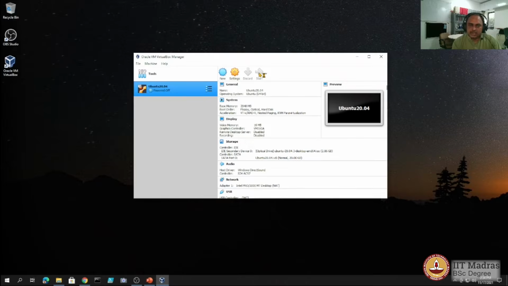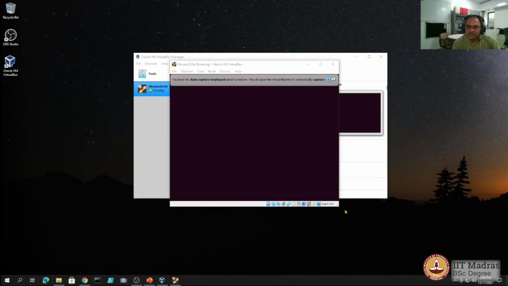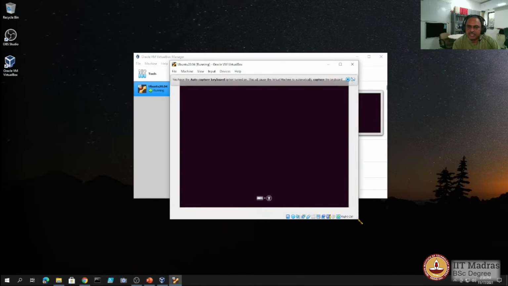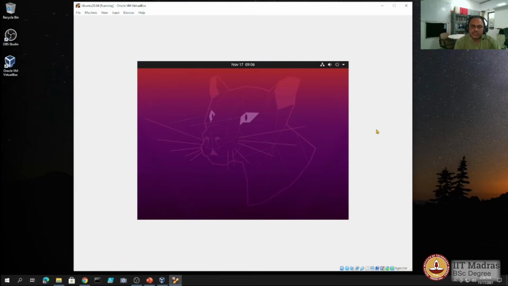So all this is happening in a window. So the booting of the virtual OS is happening within a window. We can resize that to help us see a little bit better. The installation medium is being checked before commencing the installation process. You could see that Ubuntu has started the installation process.